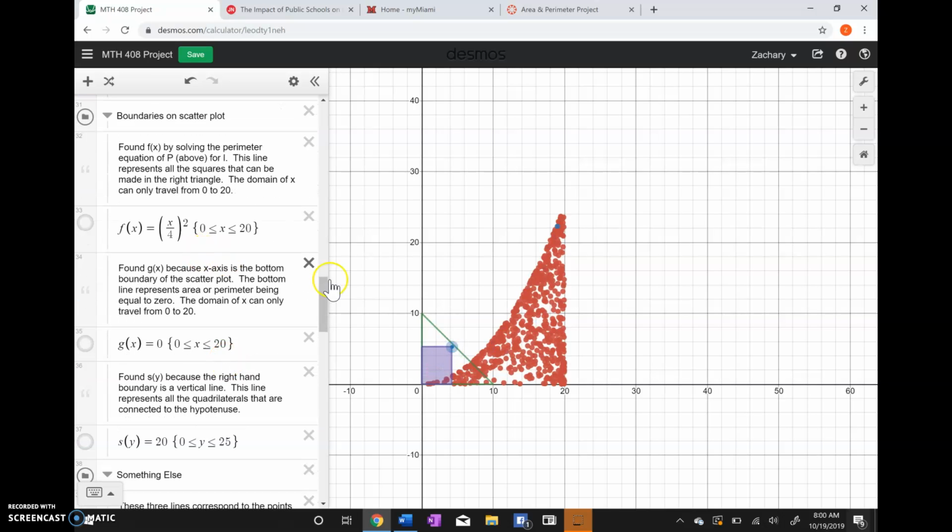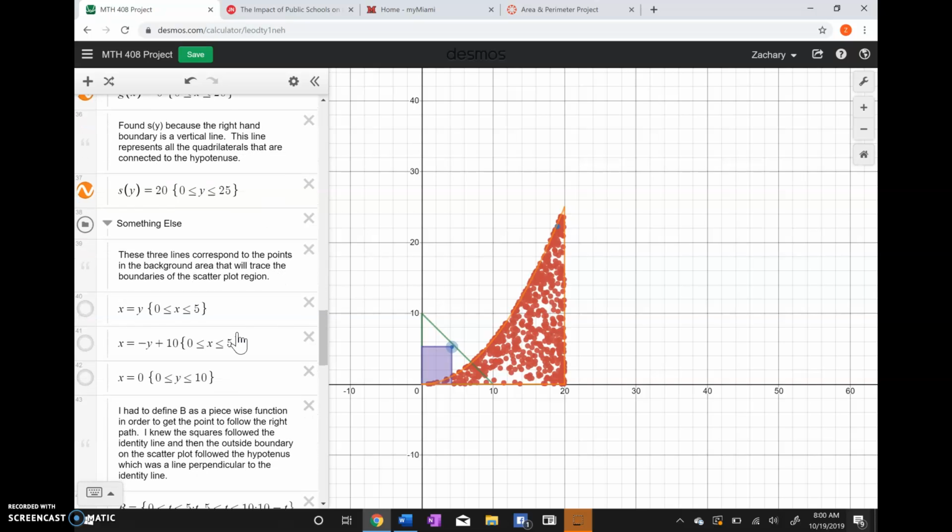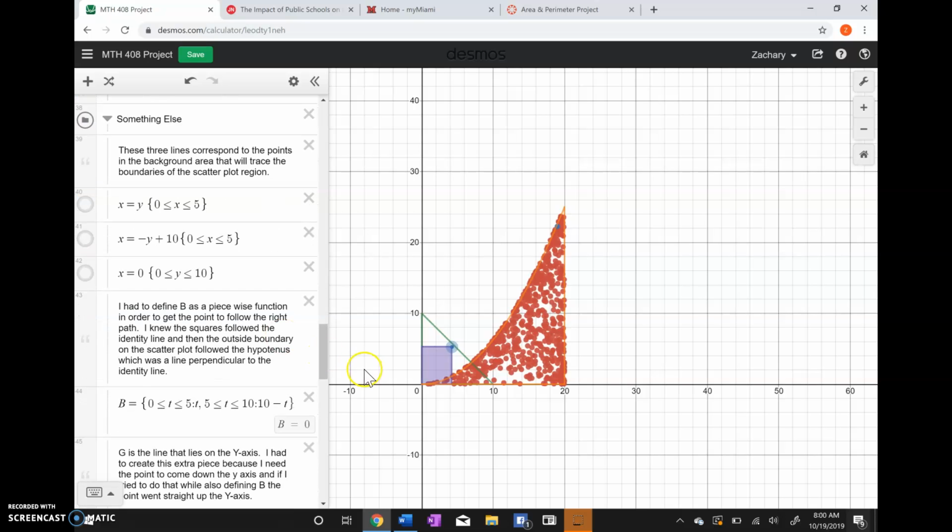So then I went along, noticed that the curved line here is created by all the squares. So could find that equation of that line using derivations. And we had the 0 and the y equals 20 boundary there as well. So I decided on something else that I wanted to do, something that would play and travel across the boundary region of the scatter plot there.